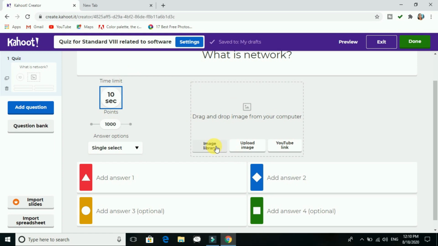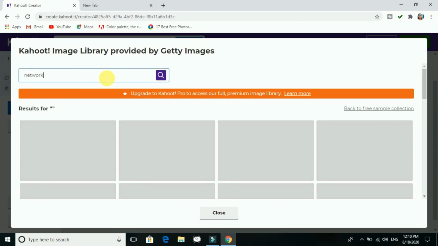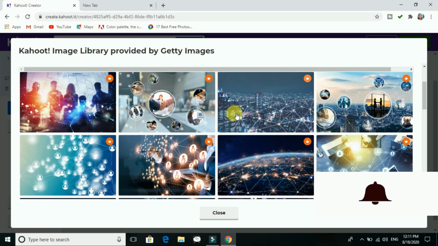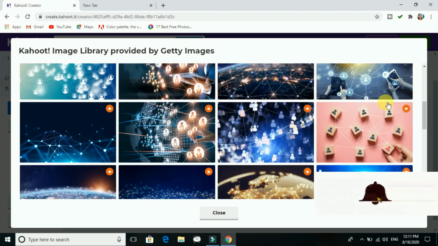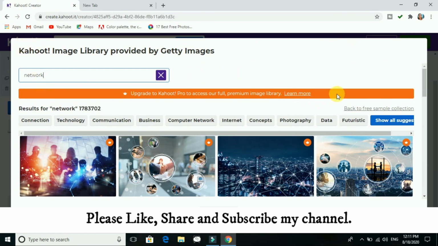You can take the image from the library which is already there in Kahoot. Network, and you can search for it. Here again, if it is a premium version, you will not be allowed to take anything from here. If it is not a premium version, yes, you can take it from here. I will just go back to this.